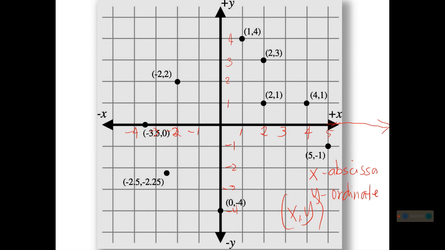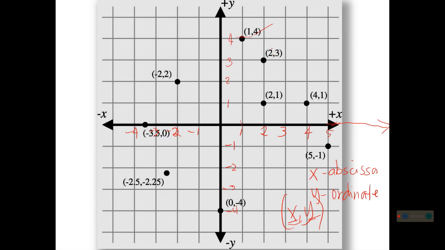That's why it is an ordered pair: you label or name the points in order, and the order is always x followed by y. So here x is 1 and y is 4. That's why your point here is (1, 4).